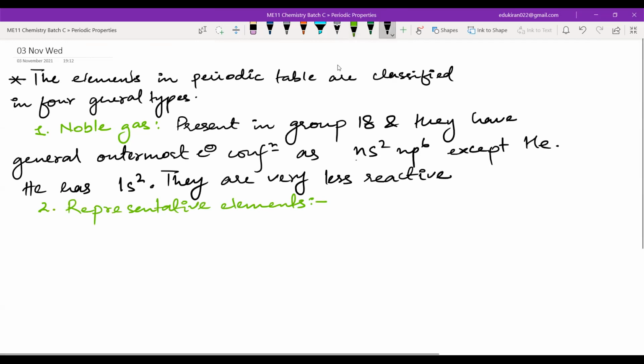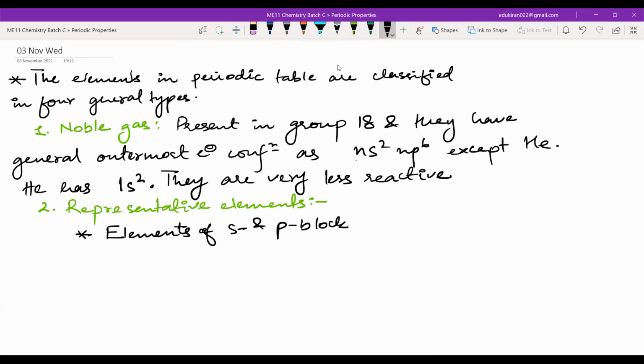Representative elements. What are these elements? These are the elements of the S and P blocks. Now, why are these known as representative elements? Because they represent almost all of the chemistry, and that is why these are known as elements of the S and P block.